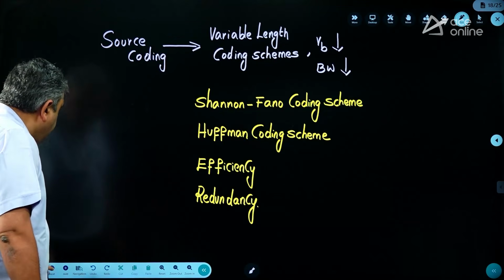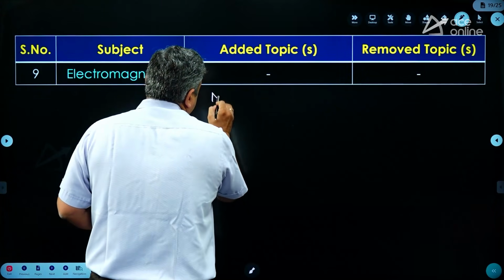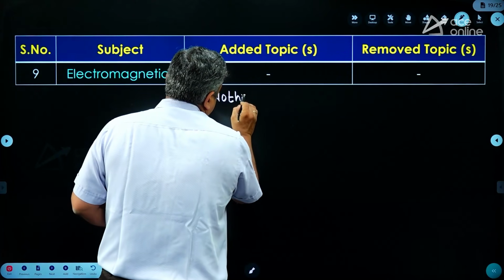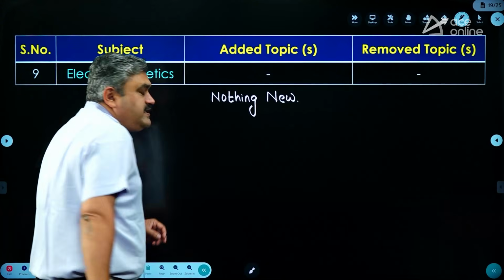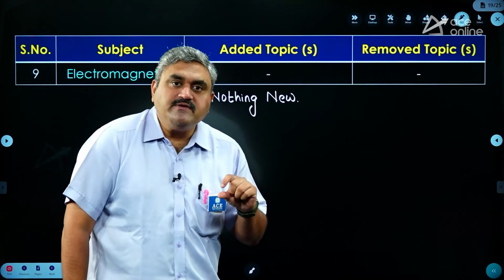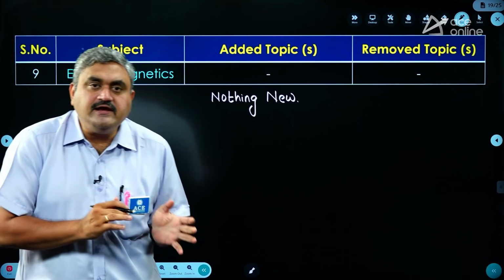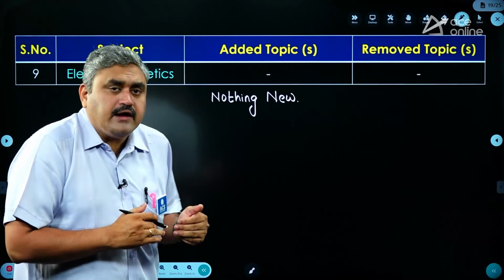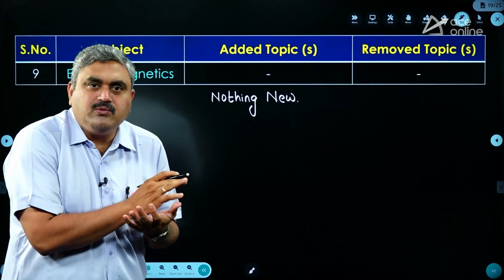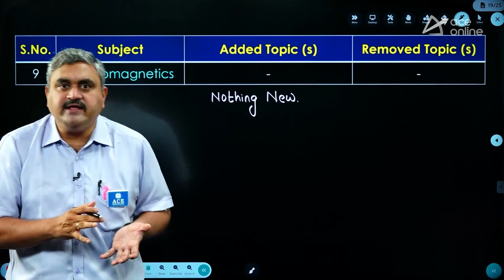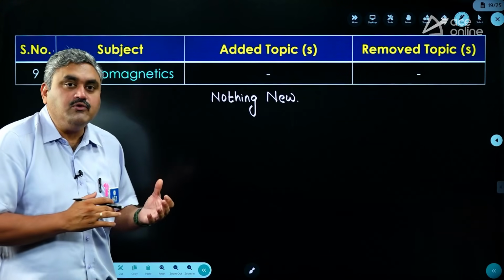Now, coming to the last one, electromagnetics, there are no newly added topics, nothing new. It's the old syllabus only. Okay, so these are the areas in which some topics are added, and the topics you have to focus on. And I slightly try to tell you why these topics are added also, just like going through a speech. I don't want to tell only the added topics. What is the reason behind adding these topics and how you have to focus very well. So that is the area where you have to focus.